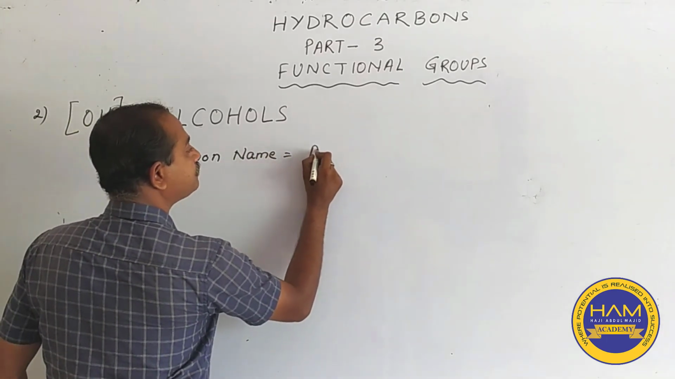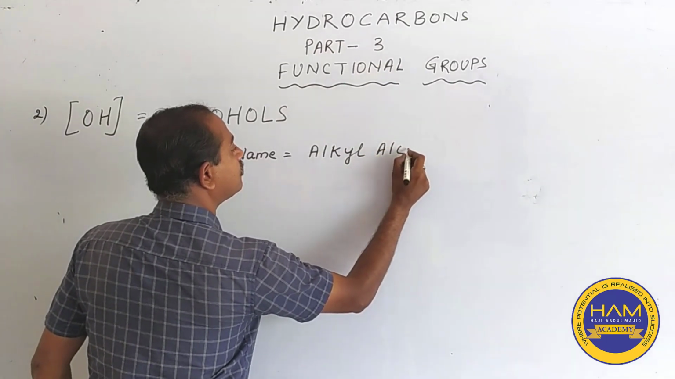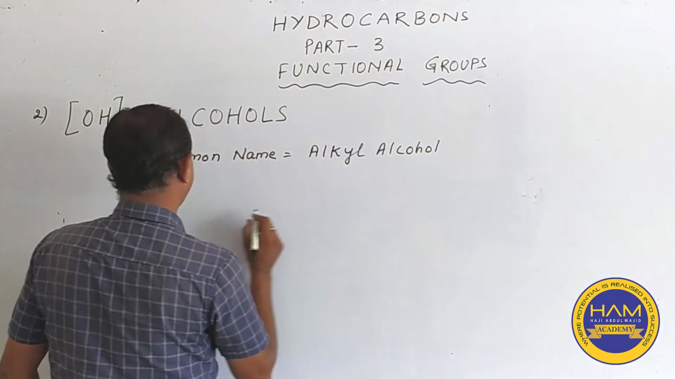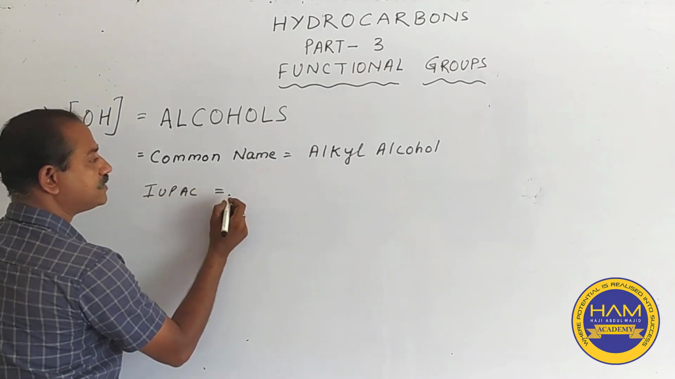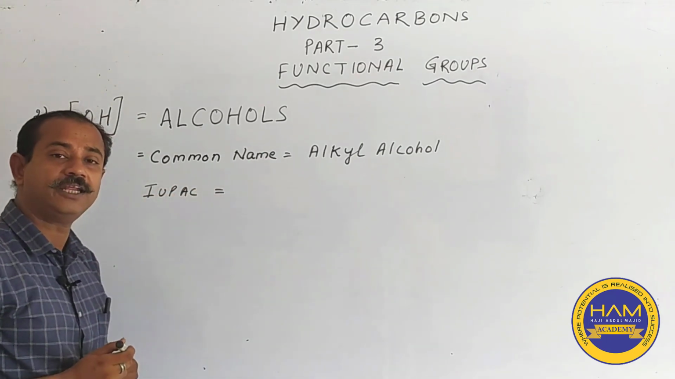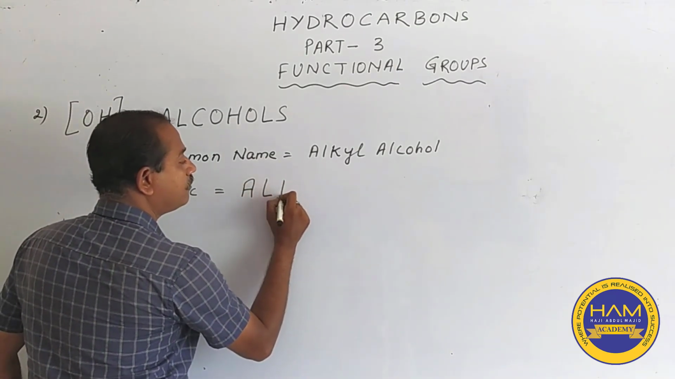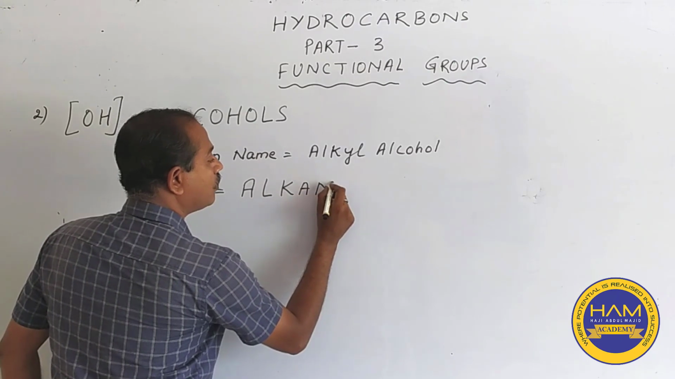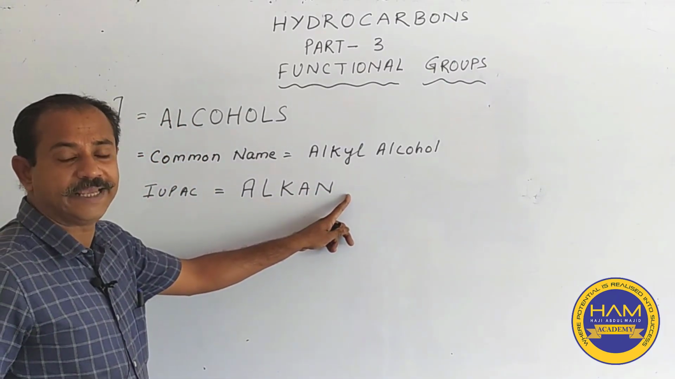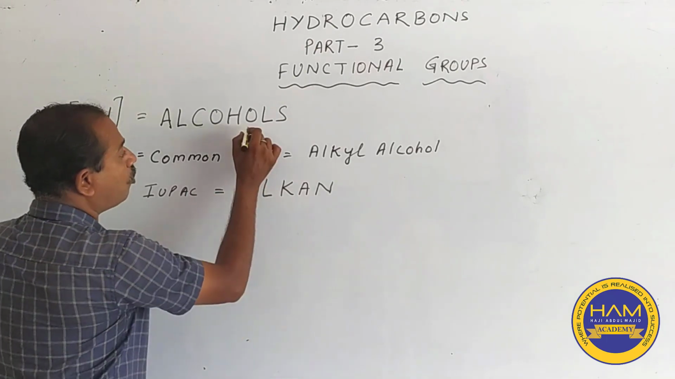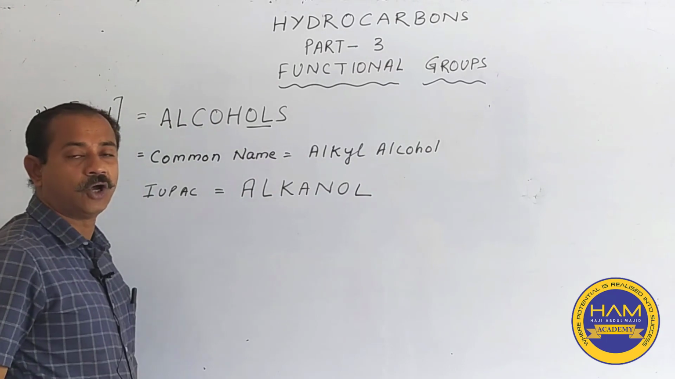Common name is alkyl alcohol, and the IUPAC name is, yes, what can it be? It is alkane. We take alkane without E from the alkane and OL from this, so it becomes alkanol.